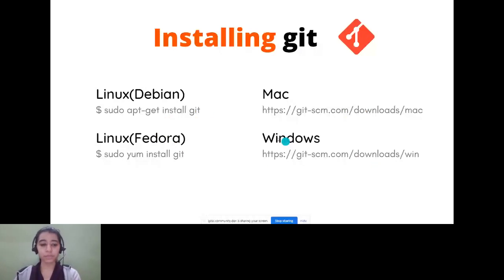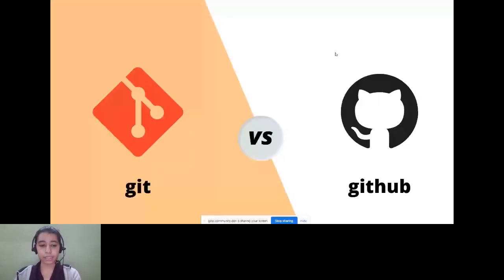So this is one of the most confusing things for most people. Some of them are very confused about what is the difference between Git and GitHub. So Git is basically a version control system. What is a version control system? It keeps track of all the files and changes in your code. Now, take an example. You are working on a project with your friends. If you do not use a version control system, what will you do? If someone makes a change in the code, they will save it on their local PC, then they will send it to you, and then you will update the code in your local PC.